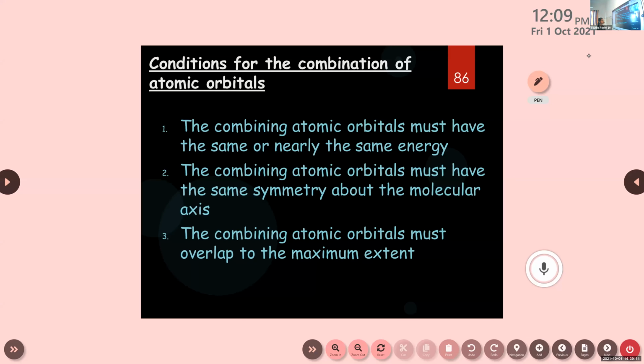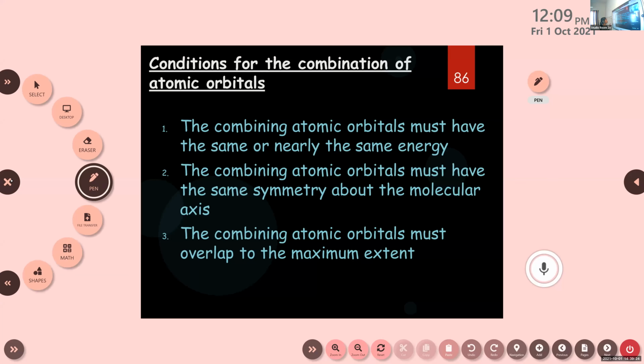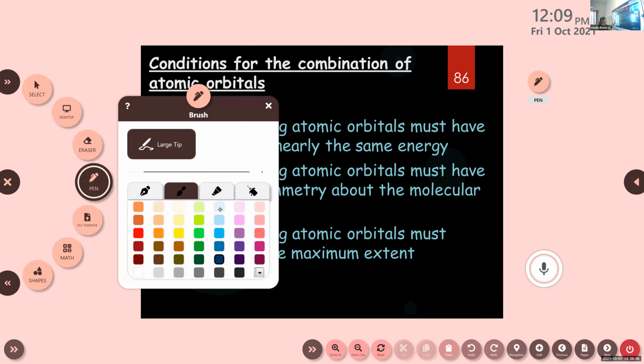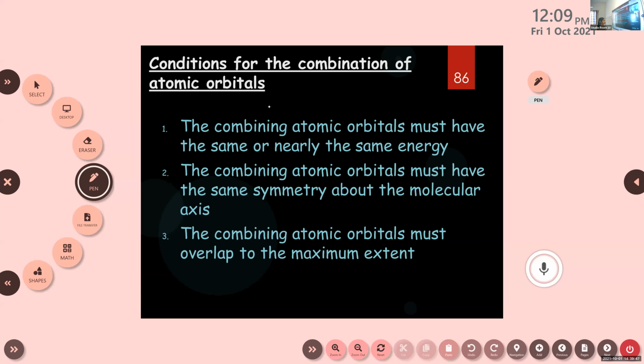So the first condition: the combining atomic orbitals must have the same or nearly the same energy. When you represent this in the form of a figure, you have to correctly draw the two atomic orbitals at the same level to show that the same energy is there. Okay. So the first point is that the combining atomic orbitals must have the same or nearly the same energy.